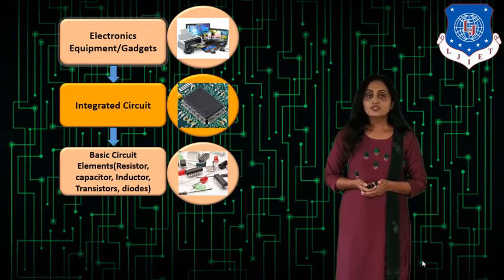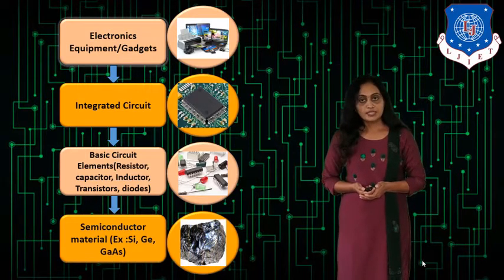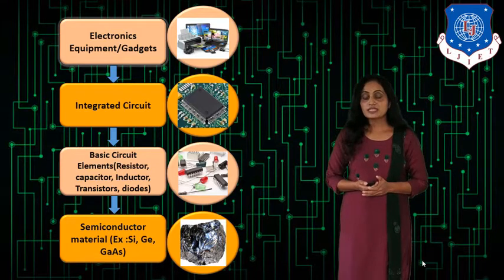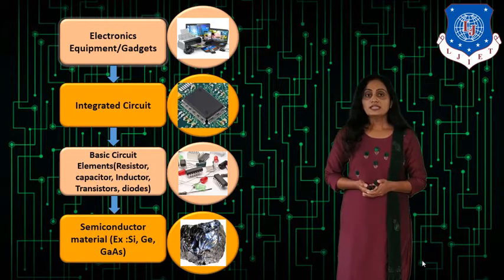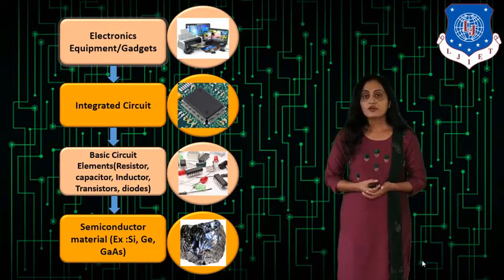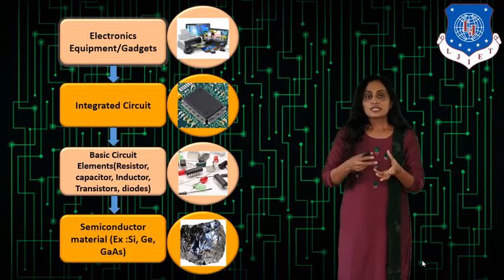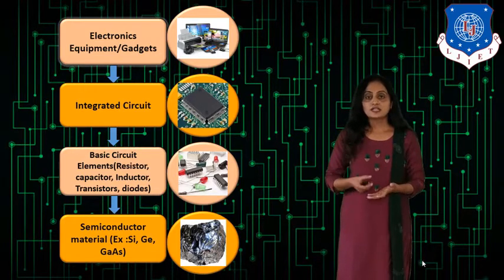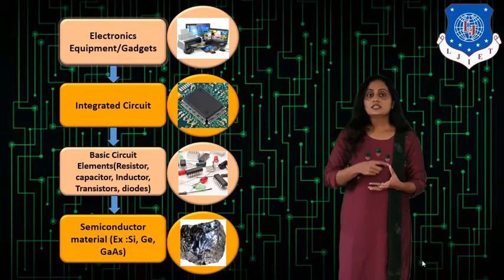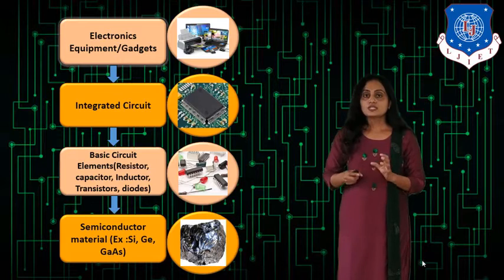The material which is used for fabrication of all these devices is semiconductor material, and specifically silicon, germanium, and gallium arsenide. Silicon is the most widely used material for fabrication of all these devices. So this subject will concentrate on different devices, that is diodes and transistors. You are going to study different types of diodes and different types of transistors in this course content.